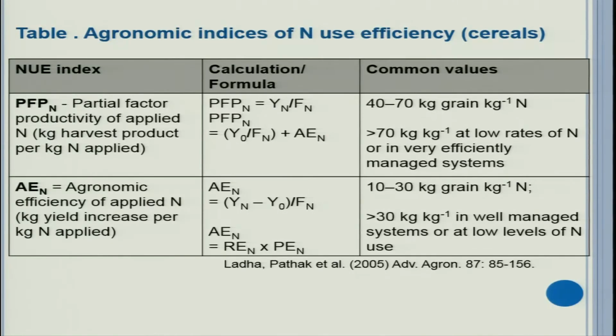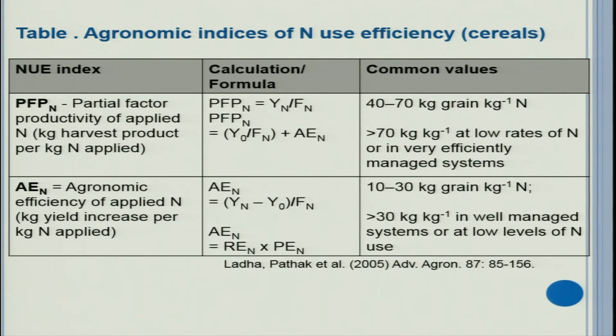Now, you see certain values of different nitrogen or nutrient use efficiencies. Different people have defined it differently in their own way. For example, one index is partial factor productivity of a nutrient. So, it is kg harvest product per kg of nutrient applied.